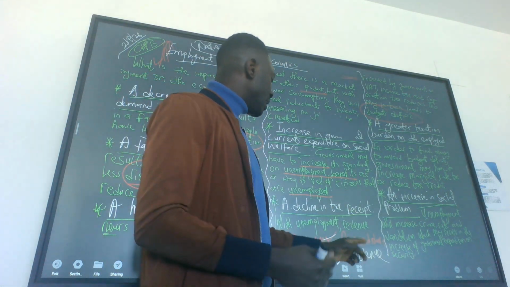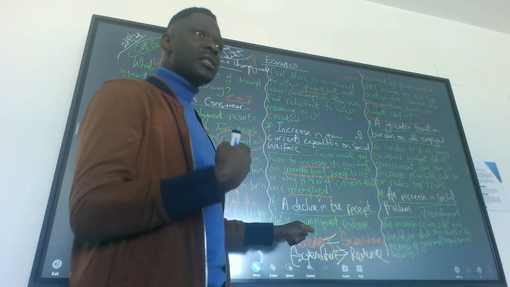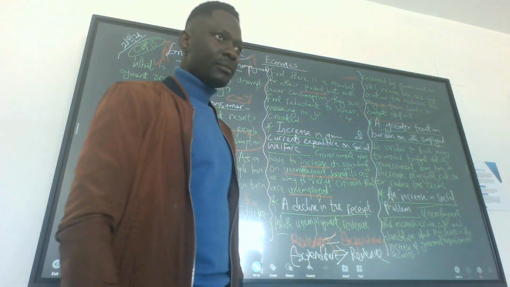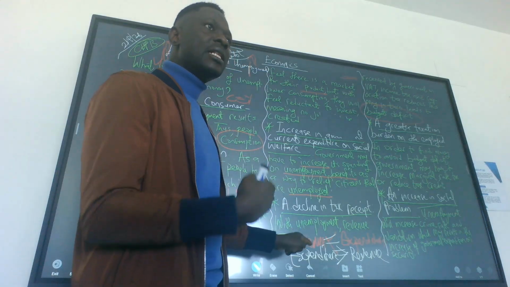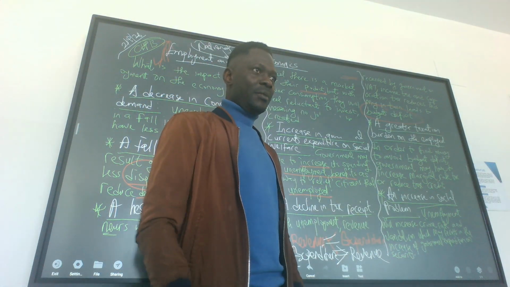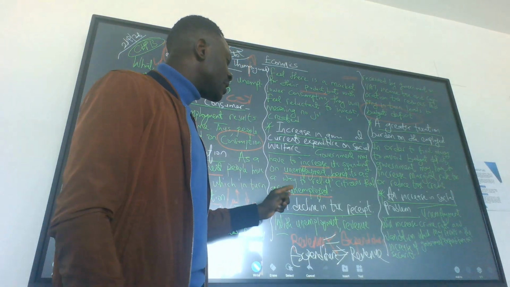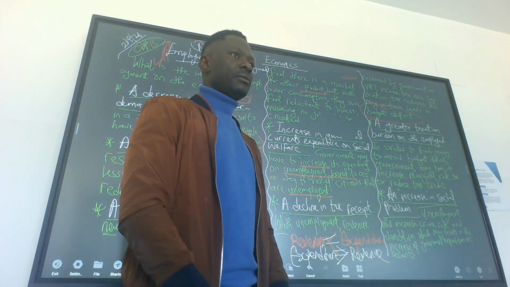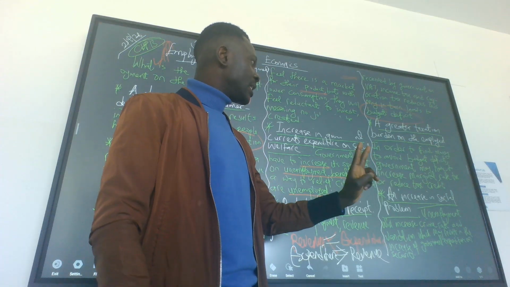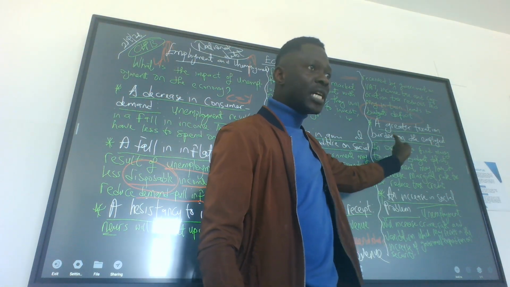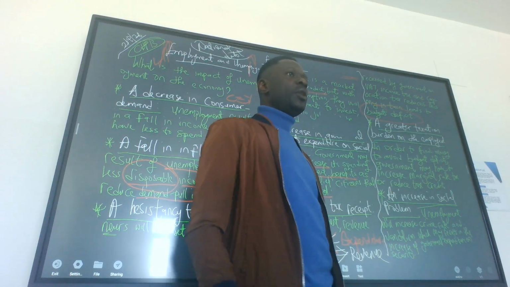So what we're saying is, if the revenue government makes is less than what government is spending, it's a deficit. If what government is making is more than what it is spending, surplus, budget surplus. If what government is making is the same as what it's spending, balanced budget. So we have three types of budget: deficit budget, surplus budget, and balanced budget.